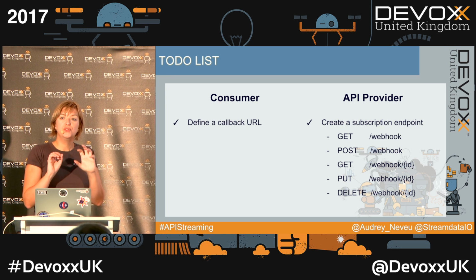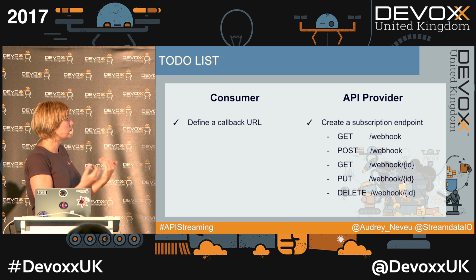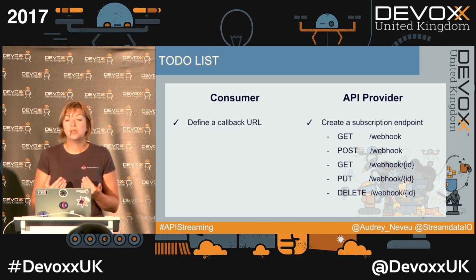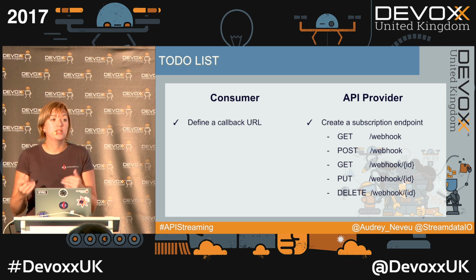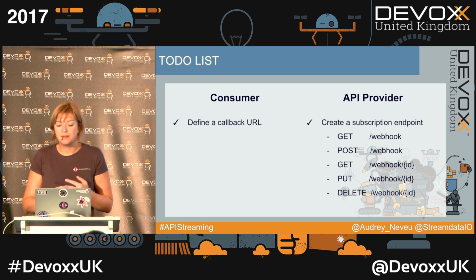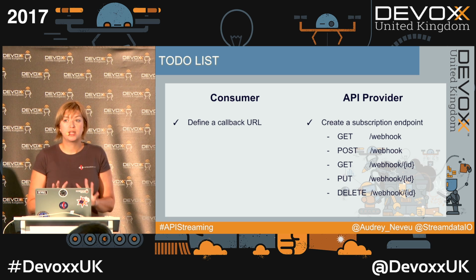There is a small to-do list to implement on both sides before using webhooks. So on the consumer side, it means defining a callback URL. And this URL has to be accessible from outside. So it means no localhost, not behind a proxy, not behind a firewall. Keep that in mind. For an API provider, first you've got to create a subscription endpoint.